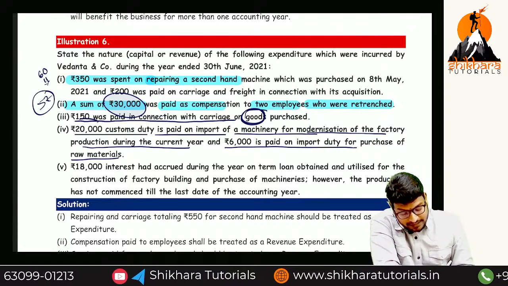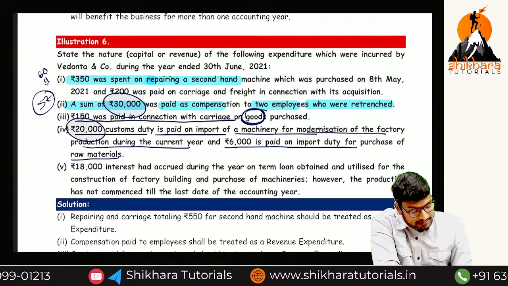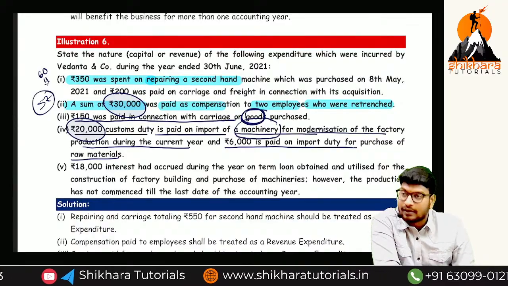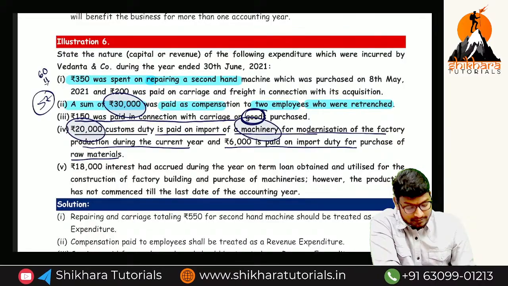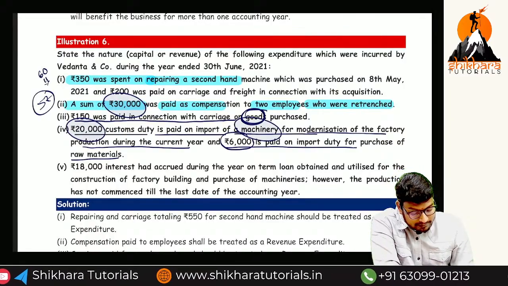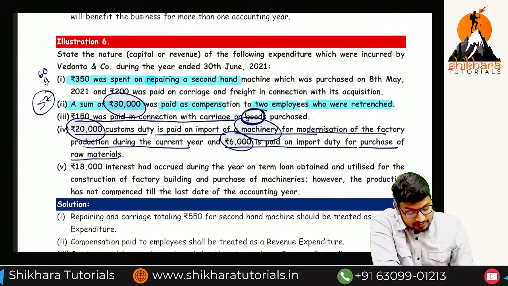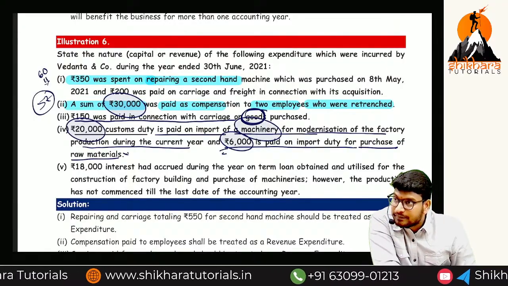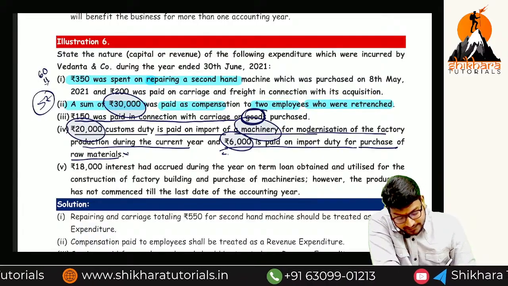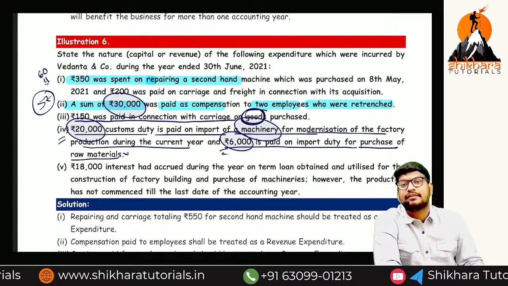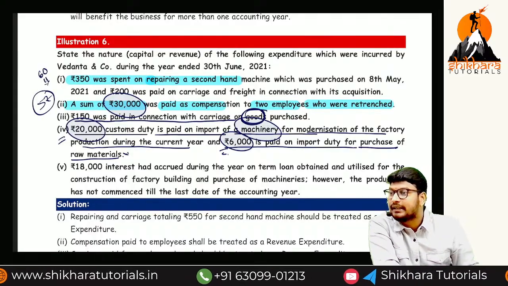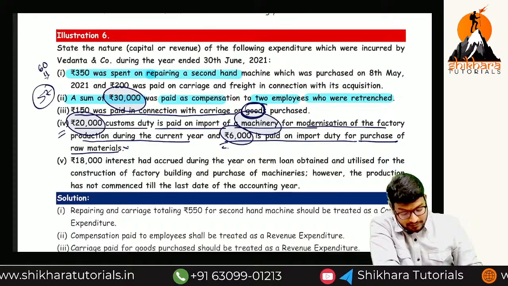So how much are we paying? 20,000 customs duty in relation to the machinery, and 6,000 is the cost incurred in relation to the purchase of raw material. So 6,000 is revenue expenditure and 20,000 is capital expenditure, because 20,000 is for the purpose of the fixed asset and 6,000 for the purpose of raw material. Okay, next one.